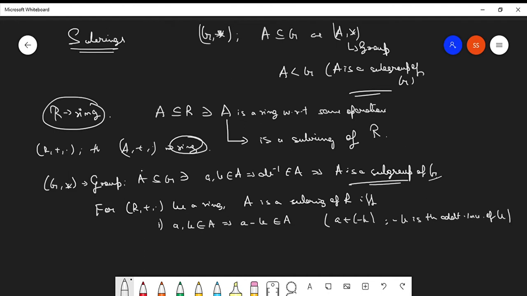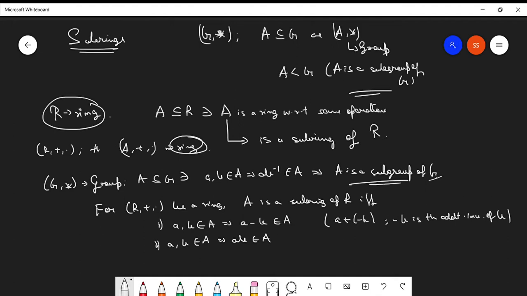And the second point, a, b belonging to A implies a multiplicative b belongs to A. Is it clear, guys? This is the condition for some subset of a ring to be a subring.